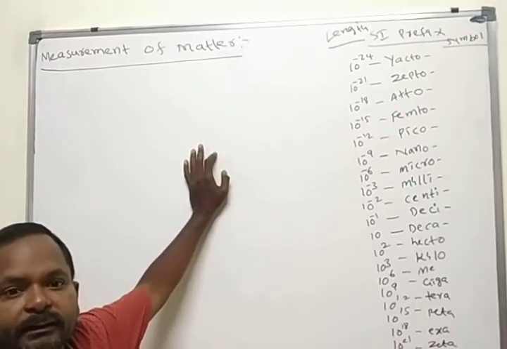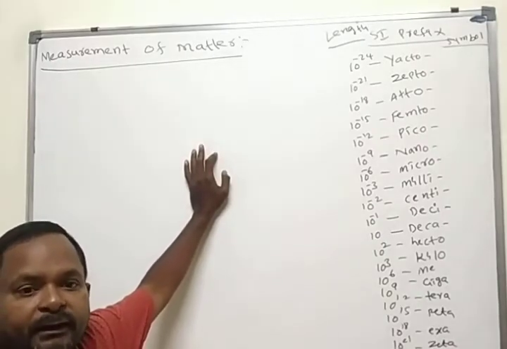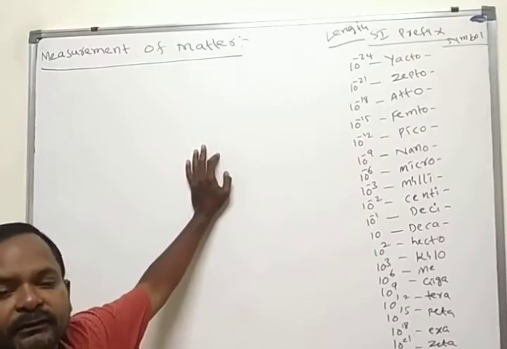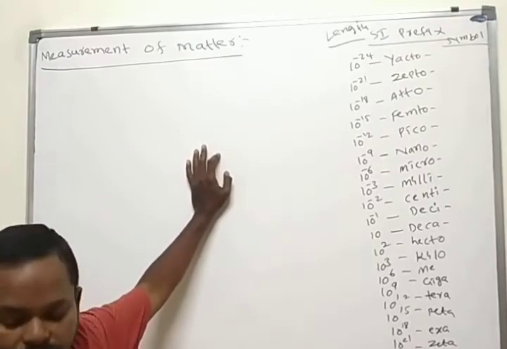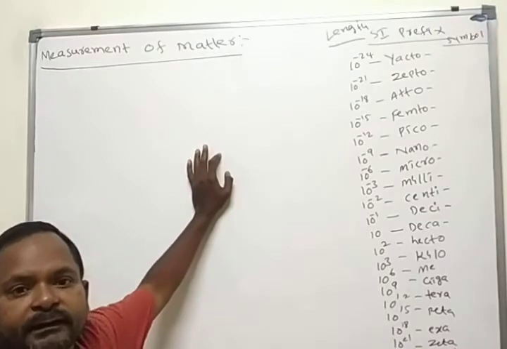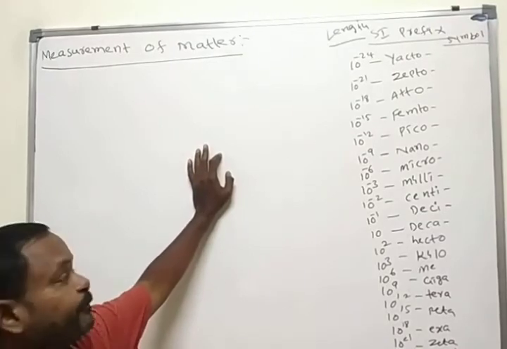One is classification of matter at the microscopic level, and the other is classification of matter at the macroscopic level. Classification of matter at the microscopic level has five types: solid state, liquid state, gaseous state, plasma state, and Bose-Einstein state.